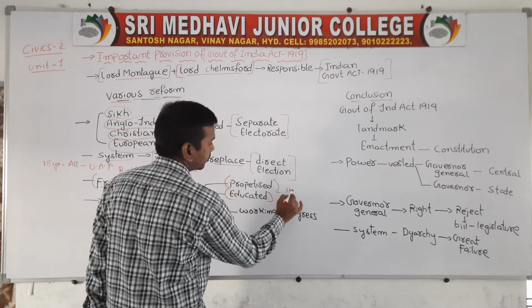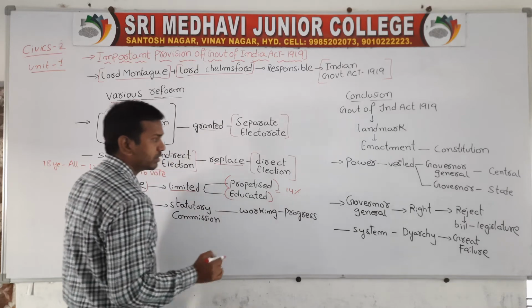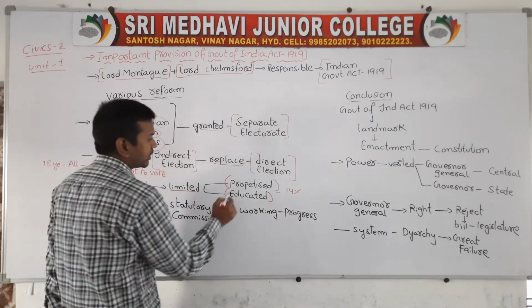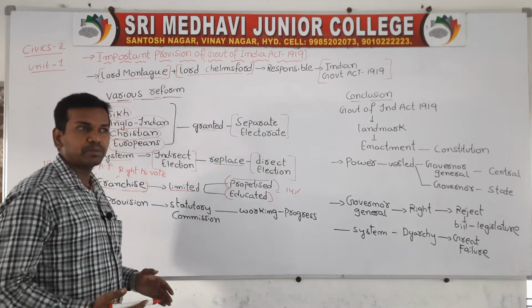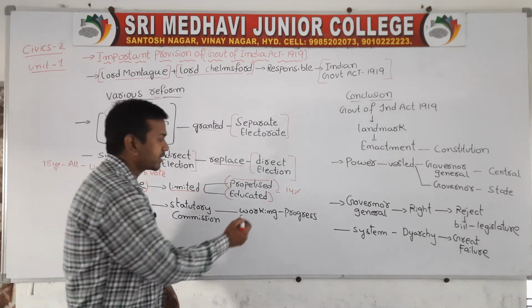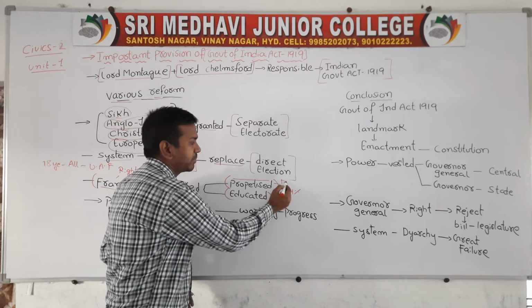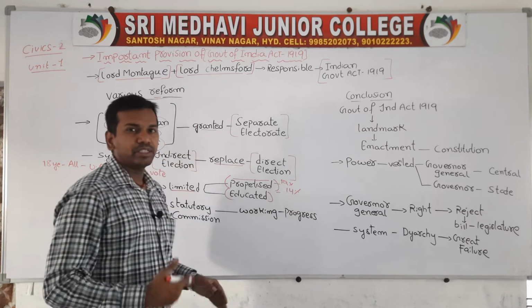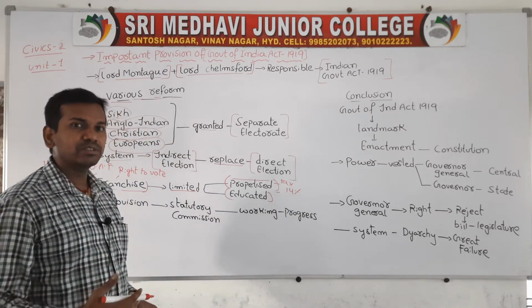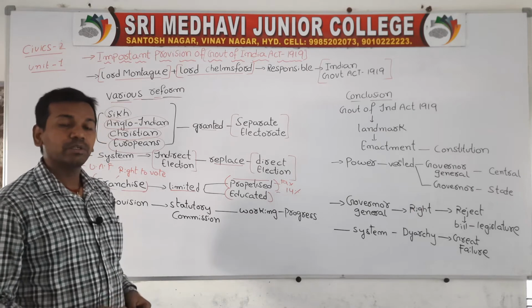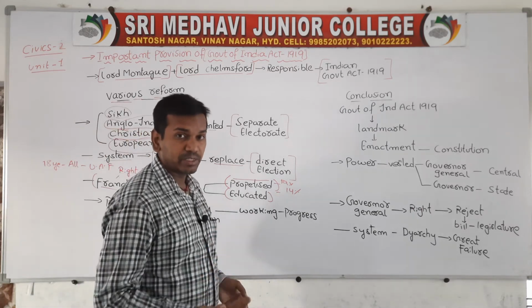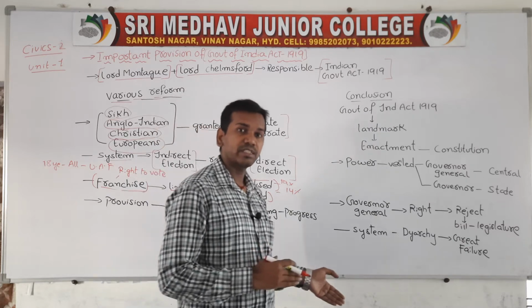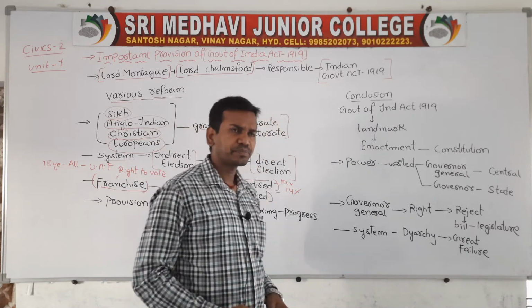At this time only around 14% of people had the right to vote, and it was given only to the propertied. The propertied are the people who have more property, so they are the taxpayers who pay tax to the government. That's why the government gave importance to them for the right to vote. But those who were not paying tax, the passive citizens who were unable to pay tax because they had no property, had no right to vote.